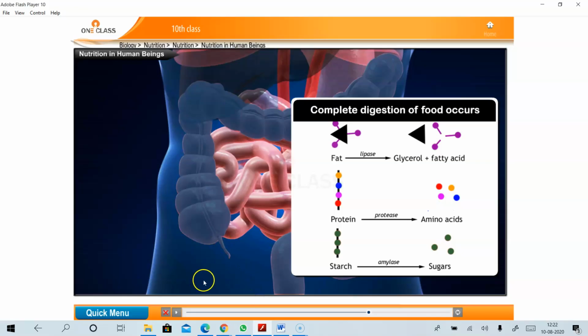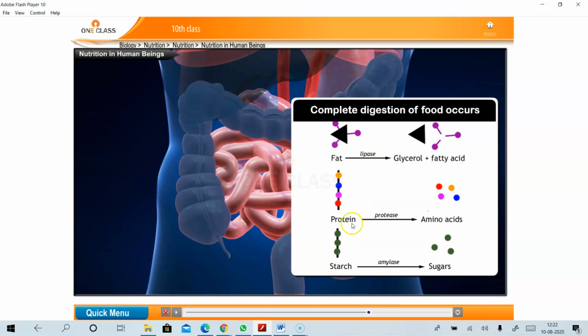Note this point: the small intestine is the longest part of the alimentary canal where the complete digestion of food occurs. You can see here the complete digestion of food. Fat is digested into glycerol and fatty acids with the help of the enzyme lipase.